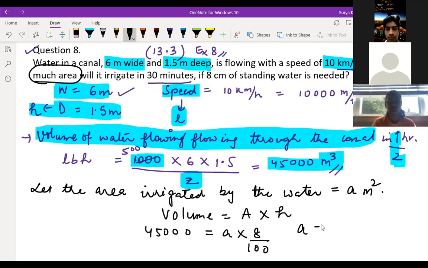So A is equal to 45,000 multiplied by 100 divided by 8. You can solve this, children, and get the answer.